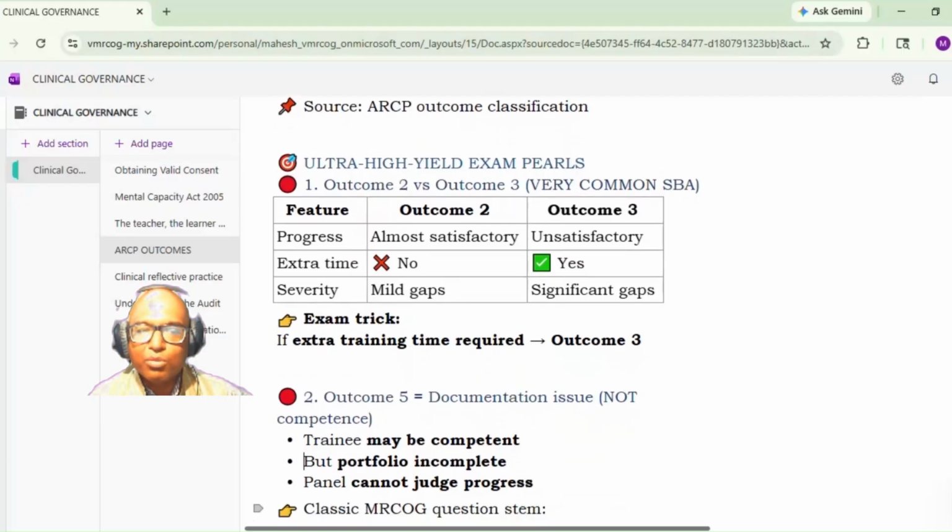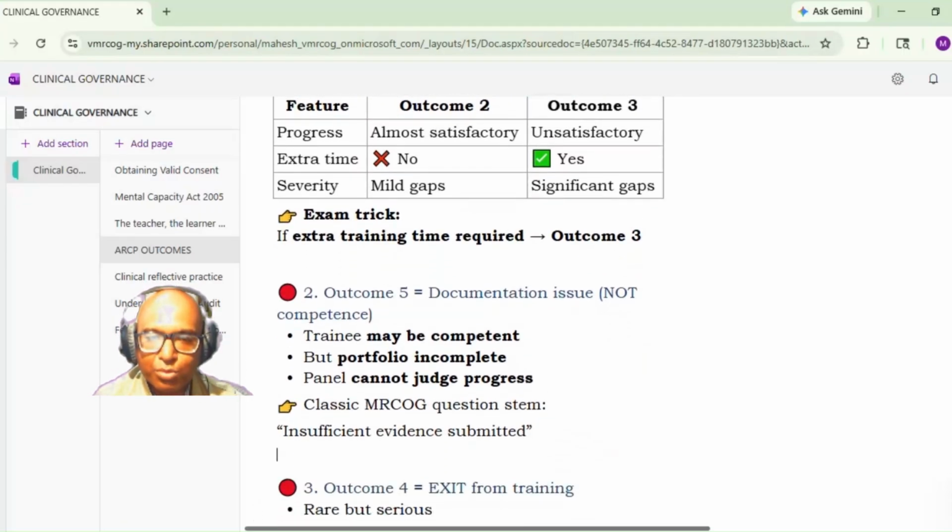Another thing is outcome 5 that you should understand. In outcome 5, there is a documentation issue. Training may be competent, but the portfolio is incomplete, so the panel cannot judge the progress. So classically, in the stem they will use this particular terminology: insufficient evidence is submitted by the candidate. So that is outcome 5. If you see insufficient evidence submitted, we will select outcome 5.